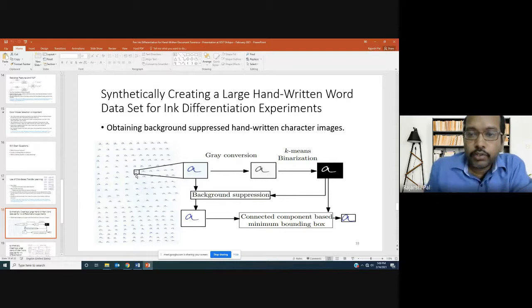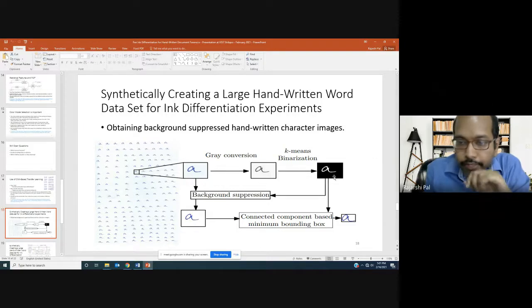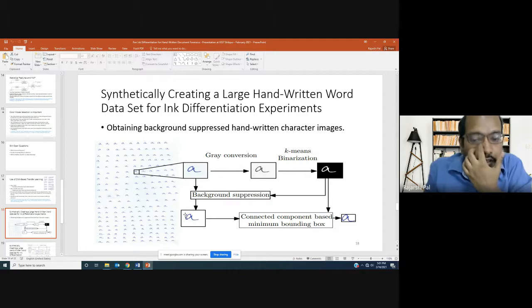What we are doing is converting this color image to gray, and finally using K-means binarization to get the ink pixels. Using that template, we are doing background suppression. So all the background pixels have been made white, and only color pixel values are retained. And then a connected component-based minimum bounding box is taken to segregate each alphabet in a series of alphabets written on this particular page.